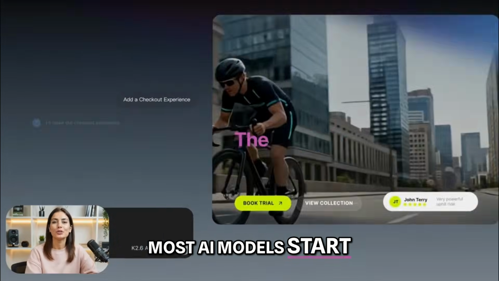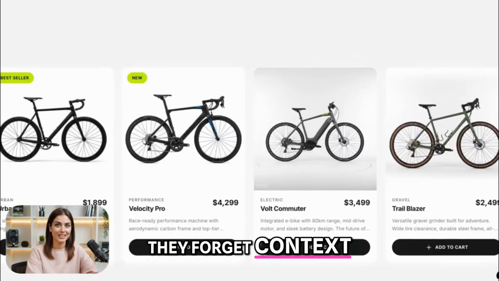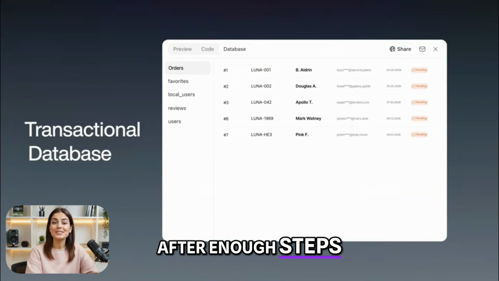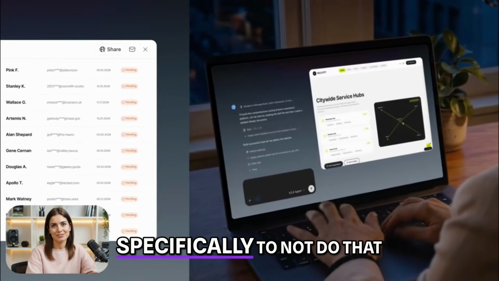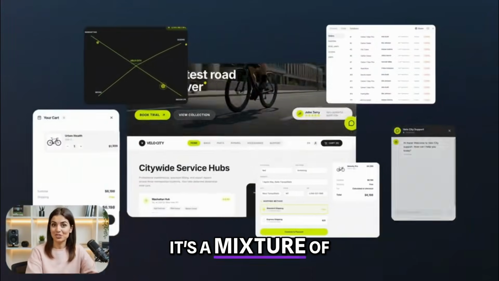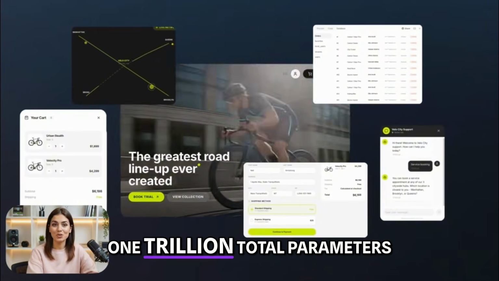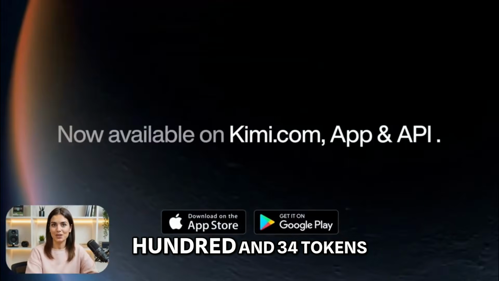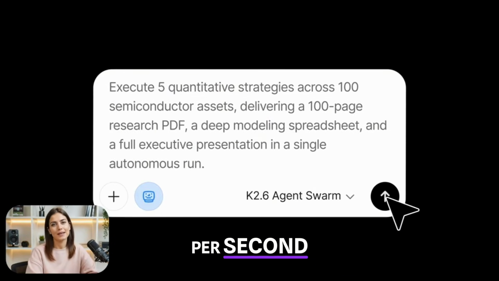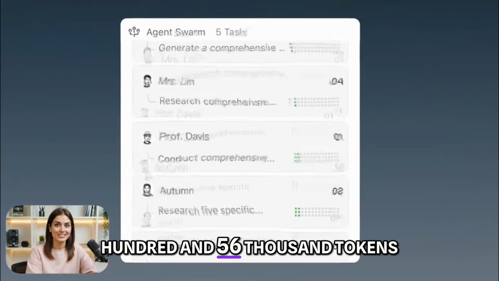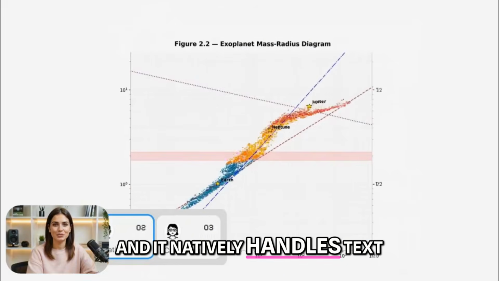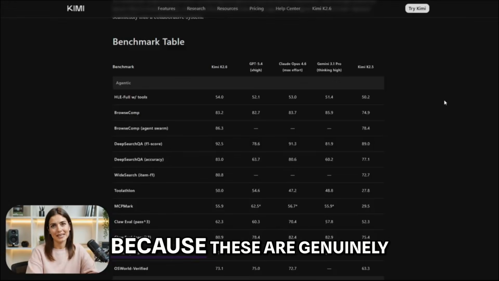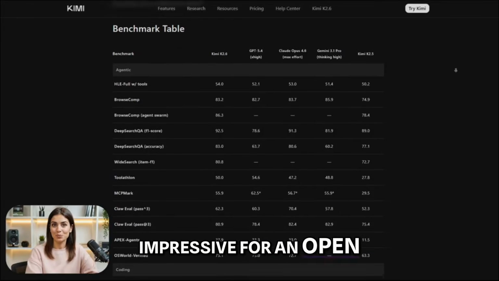Most AI models start strong and drift. They forget context. They repeat themselves. They stop following instructions after enough steps. K2.6 was built specifically to not do that. It's a mixture of experts model, 1 trillion total parameters, 32 billion active per token. It runs at 134 tokens per second, context window of 256,000 tokens, and it natively handles text, images, and video as input.